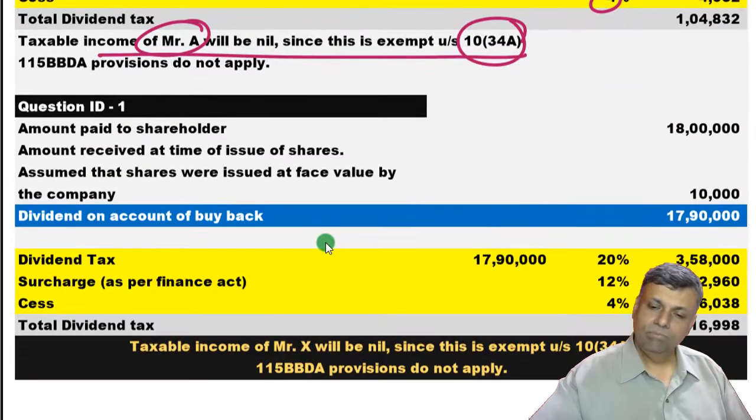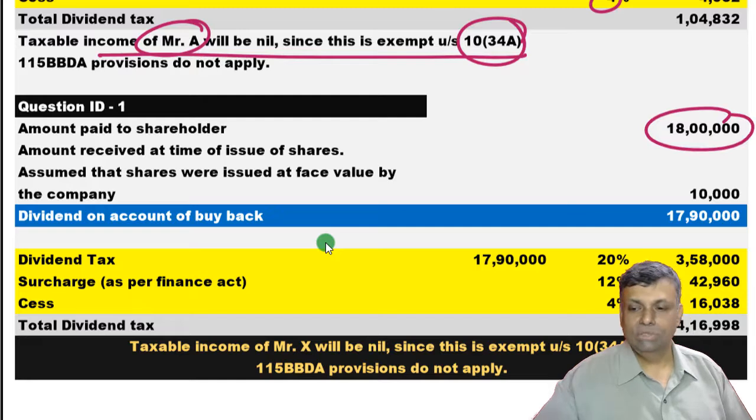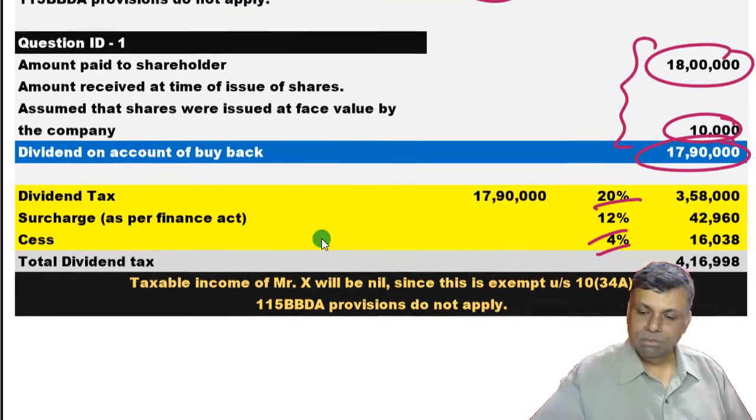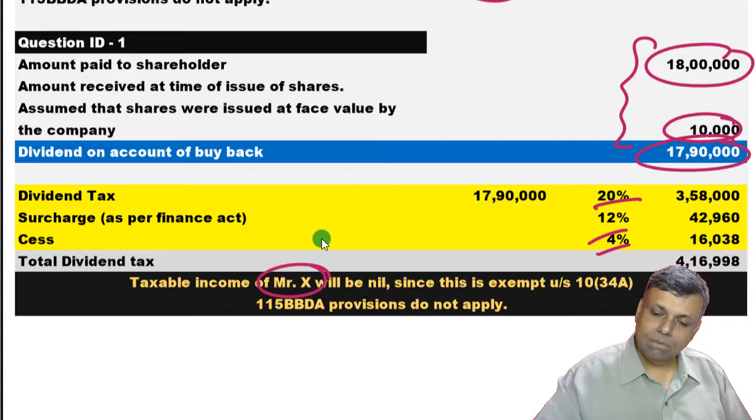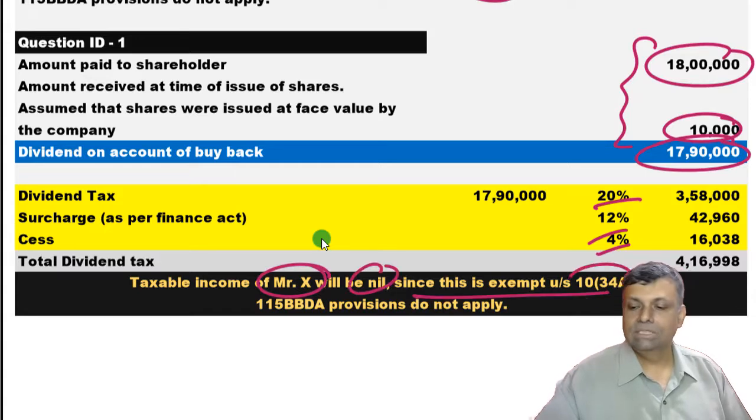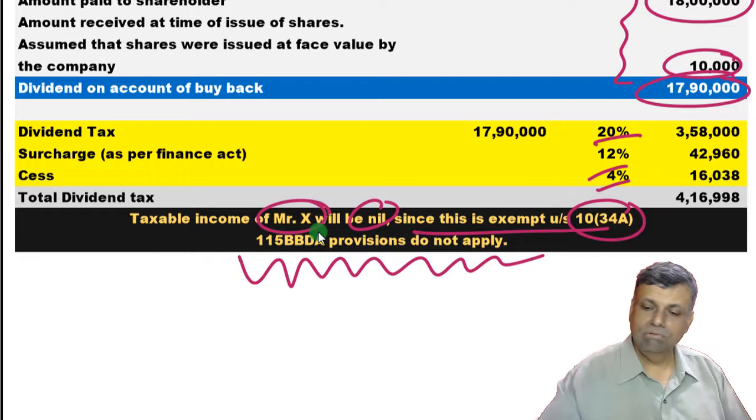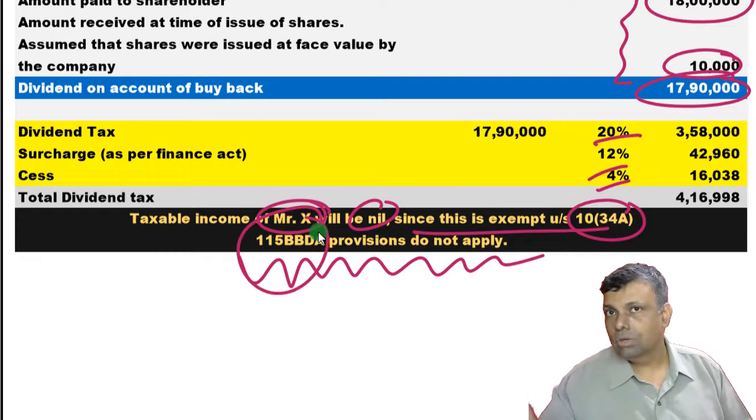Now, 18 lakhs the company is paying to Mr. A, and this is a dividend distribution tax and all that. So naturally you are getting an amount of more than 10 lakhs of rupees. But still, the taxable income of the gentleman, that means the investor, the individual, will still be nil because it is exempt under section 10(34A). 115BBDA provisions do not apply. I repeat, 115BBDA provisions do not apply to this particular situation.